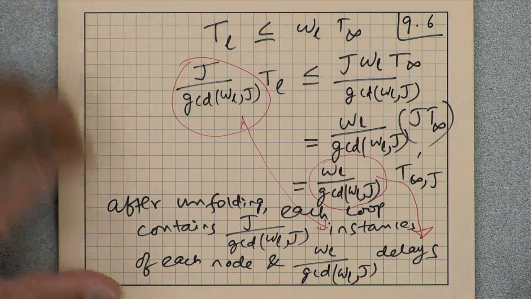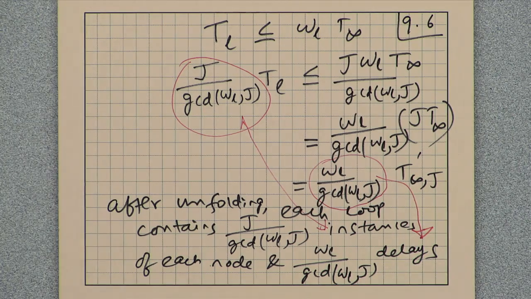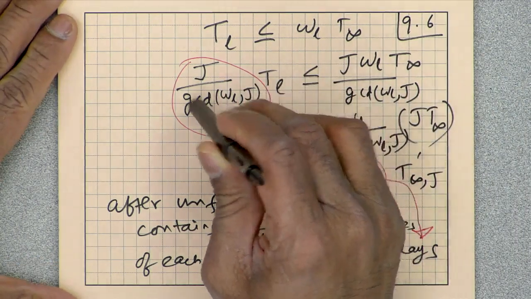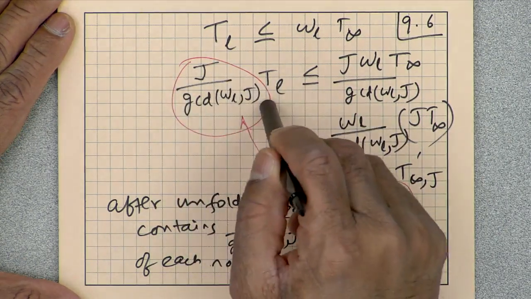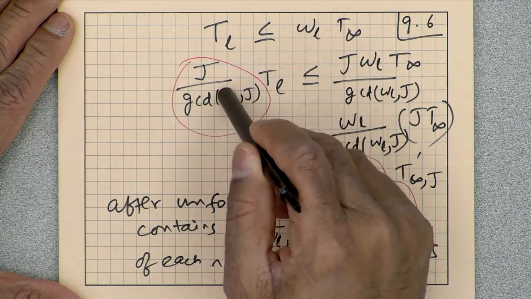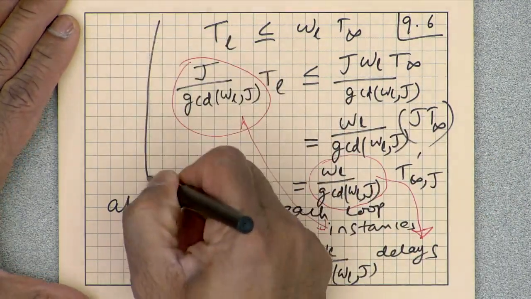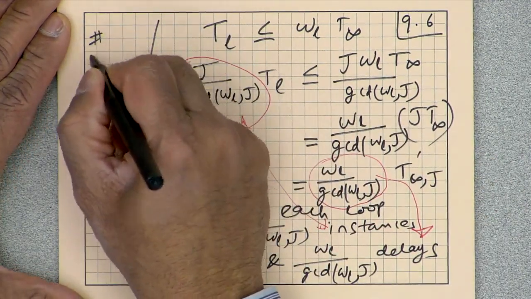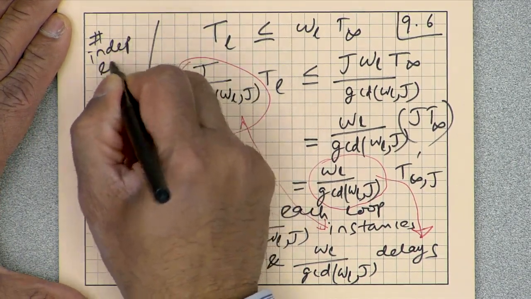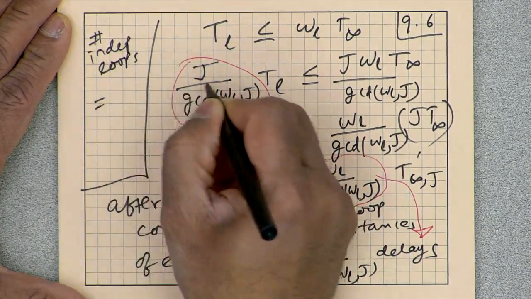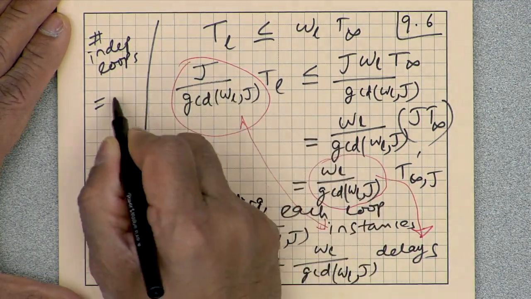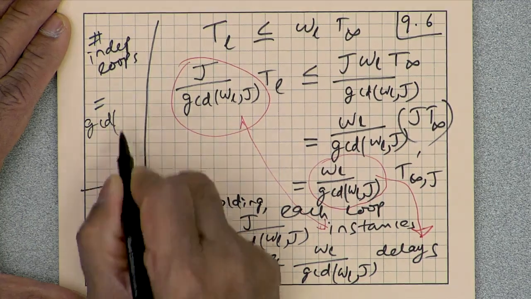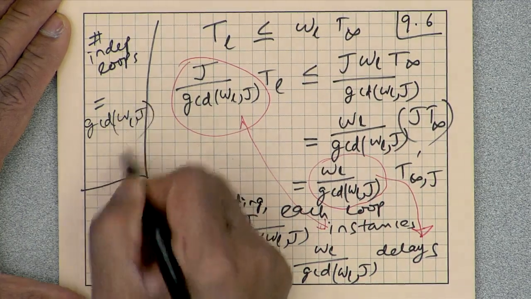We know that the total number of instances is J. If each loop has these many node instances, then J divided by that quantity is simply the GCD of WL and J. That's the number of independent loops.